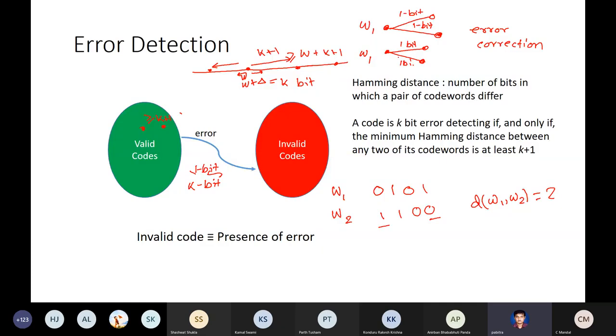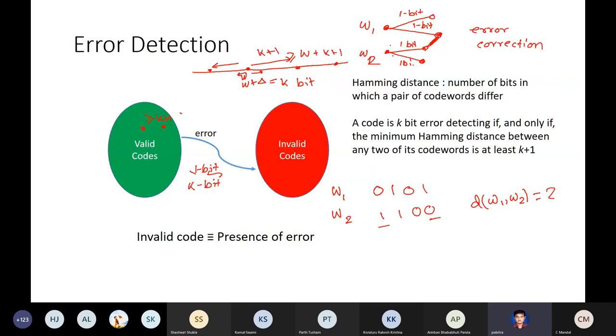In error correction, what we want? So W1, let's say it gets perturbed to this. W2 gets perturbed to this. W1 gets perturbed to this. And these two should not be the same. Why? Because we are observing this error corrupted thing, so we don't know whether this has resulted from W1 or W2. So you cannot reconstruct it back. You cannot correct it back.